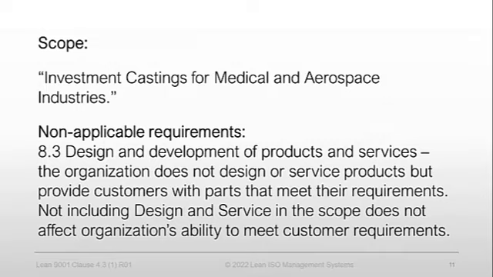After we have defined what we offer and where, we still have to identify and justify not applicable requirements. Let's take a look at this example. The scope of the QMS is investment casting for medical device and aerospace industries. Per the scope, we do not design or service our products, so design and servicing requirements are not applicable. Justification for such non-applicability is simple. Not including design and servicing in the scope does not affect the organization's ability to meet customer requirements.